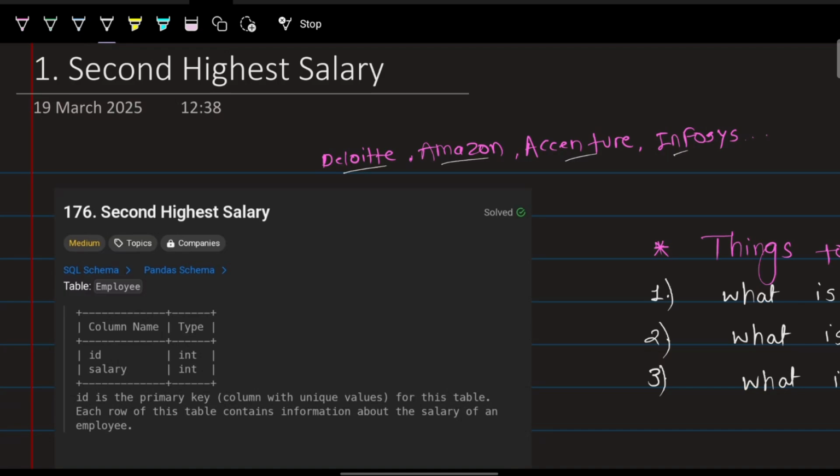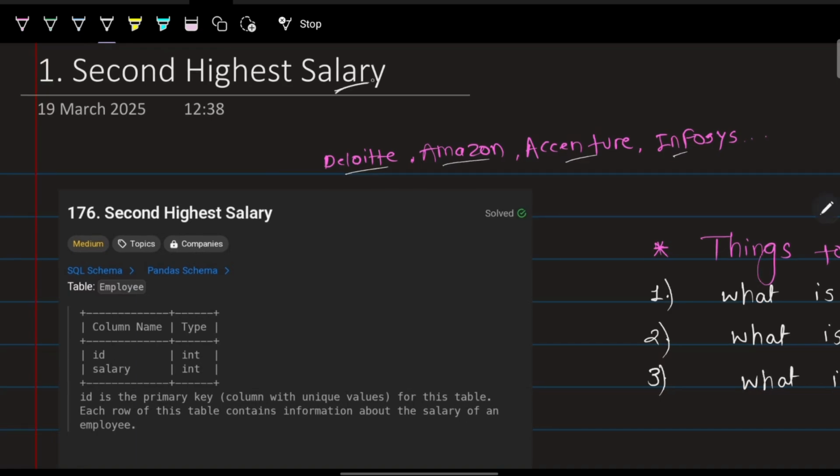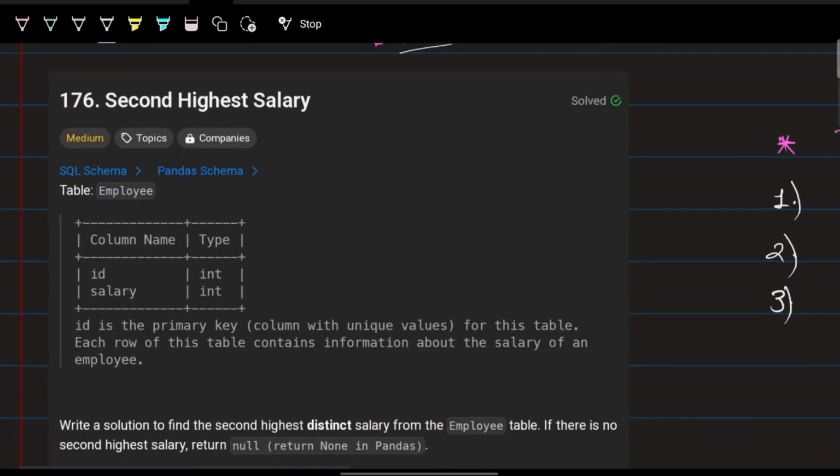Second highest salary is used to test your knowledge about the subquery, the CTE, and limit and offset, how you use them, and how you optimize your solution. First of all, we will see what the question is, why it is the most asked question, and what are the optimal ways to solve it. Because in an interview you may be asked with some constraint, like, find the second highest salary, but don't use limit, or don't use a subquery. In this situation, you should know the other ways to solve the same question. Now we will see what the question is first.